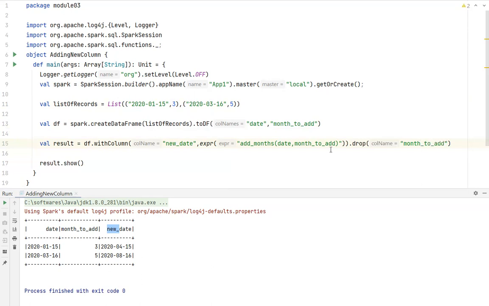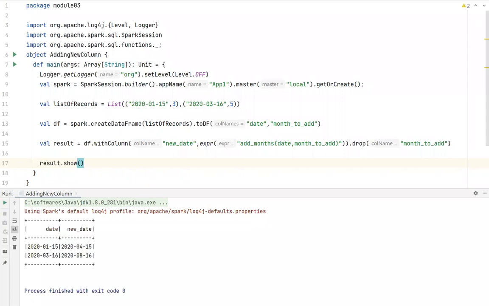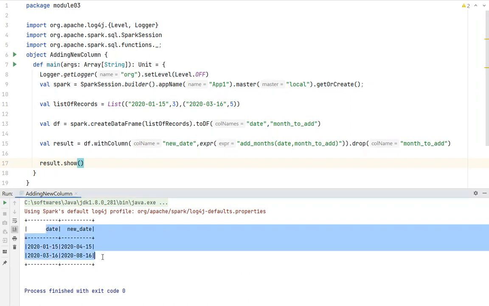I want to drop this particular column. Okay, now can you see this? We were able to successfully drop as well, right?